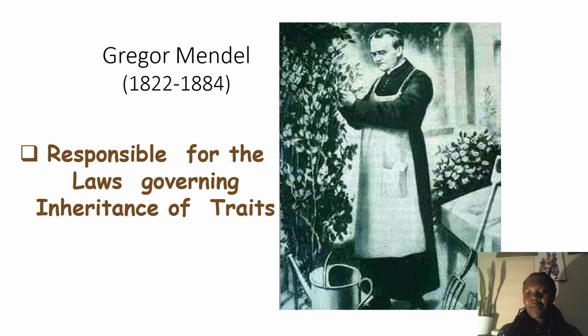It makes us understand how traits are inherited from the parents to their offspring. Gregor Mendel is the scientist who is responsible for the laws which govern hereditary science, or which govern inheritance of traits.